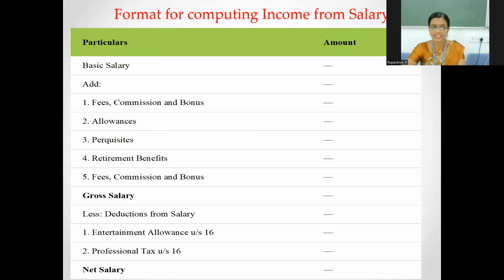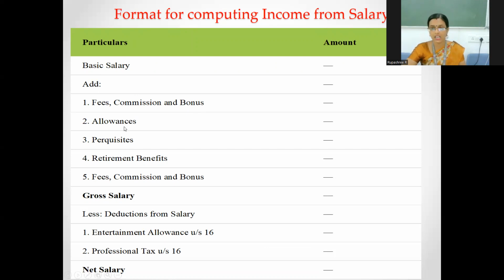As I told you, salary is broken up into various components. Here I have displayed the basic, the simplest format of computation of salary. We start with basic salary, whatever we earn on a monthly basis, that is my basic salary into 12. Apart from that, whatever fees, commission or bonuses I receive from my employer on a monthly or yearly basis are fully taxable.